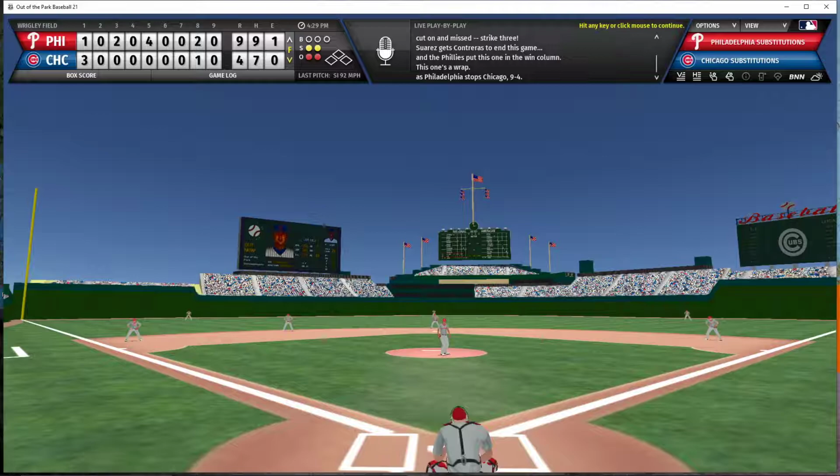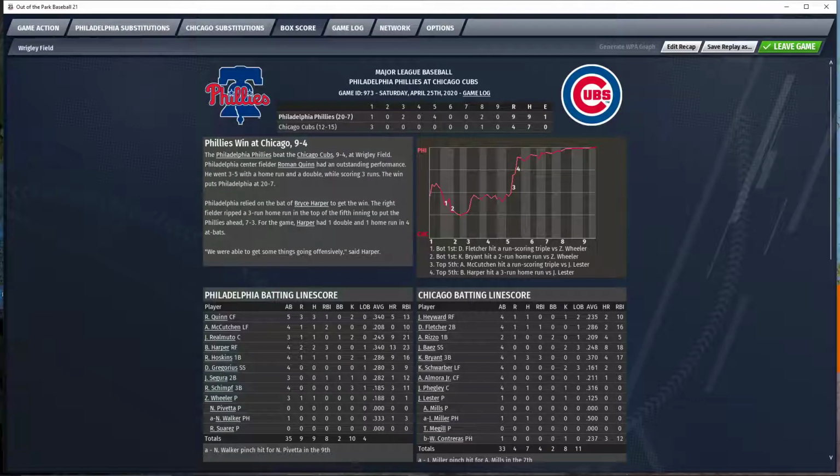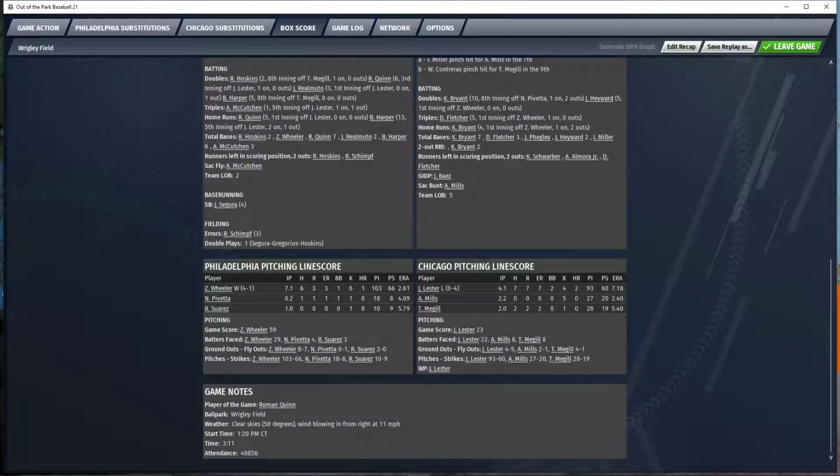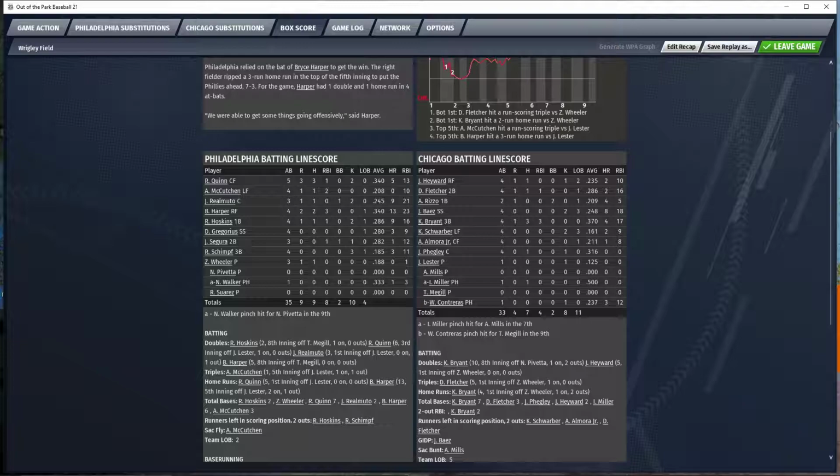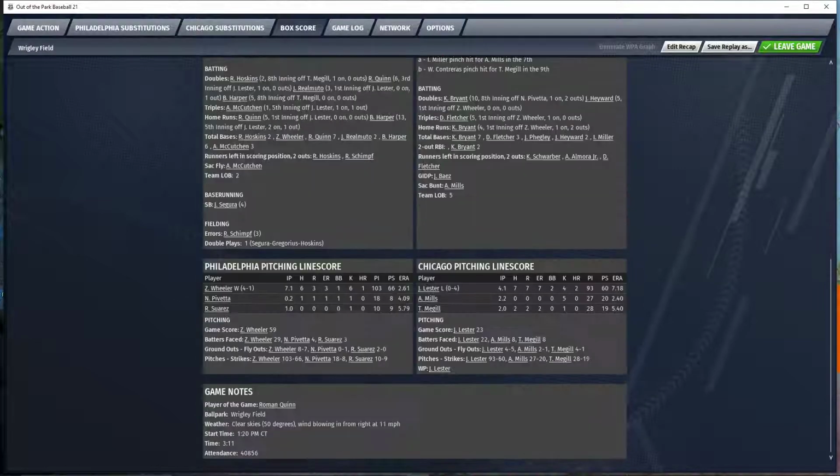Phillies score 9 runs on 9 hits, commit 1 error. The Cubs get 4 runs on 7 hits, committing no errors. The Phillies improve to 20-7, while the Cubs fall to 12-5. The player of the game today is Roman Quinn of the Phillies. He went 3 for 5, hit his 5th home run of the season, scored 3 times, drove in a run. All around a pretty solid day.